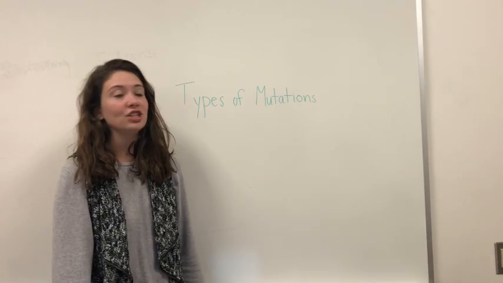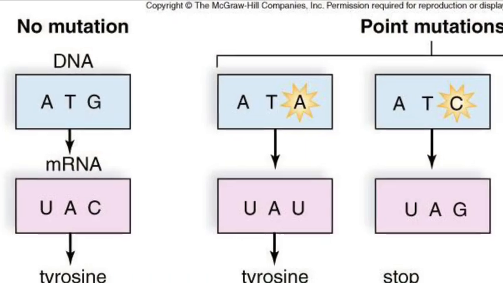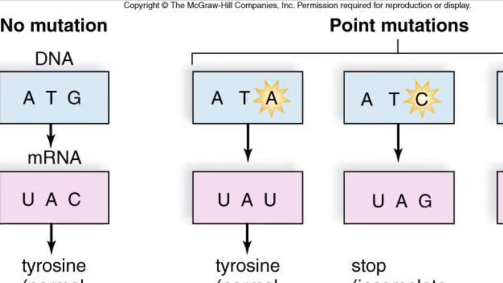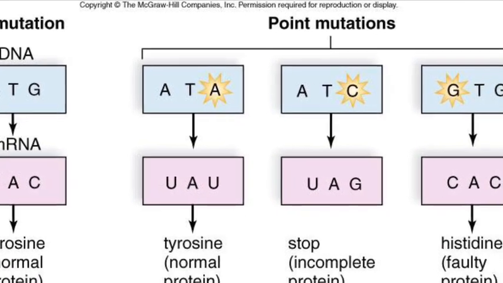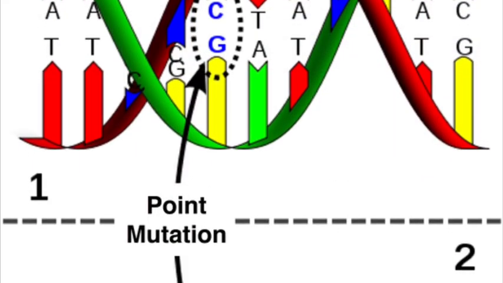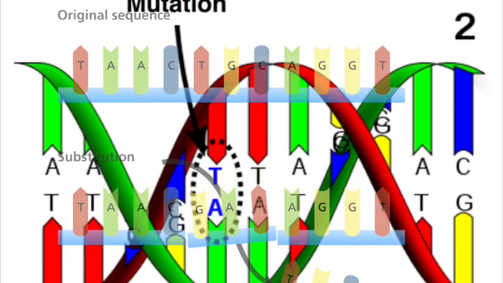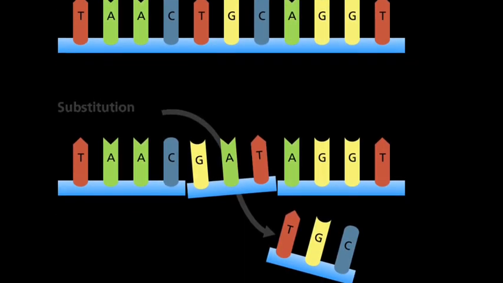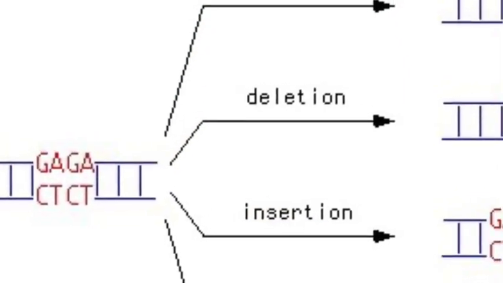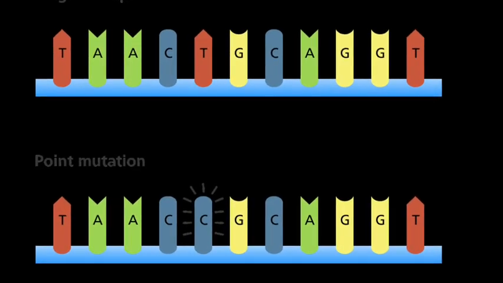Muscular dystrophy is genetic and it is caused by mutation, specifically a point mutation. A point mutation is a mutation where one nucleotide base is added, changed, or deleted. There are 3 types of point mutations: substitution, deletion, and insertion. Substitution is when a base pair is changed. Deletion is when a base pair is removed, and insertion is when an extra base pair is added.